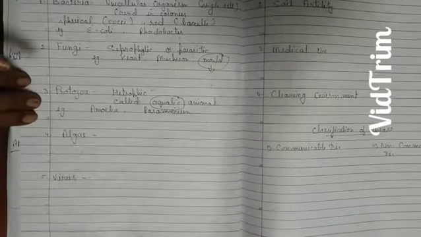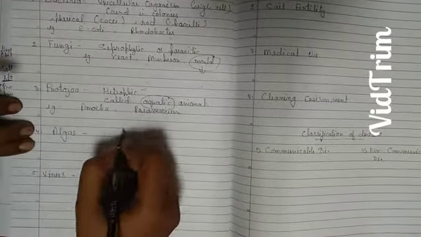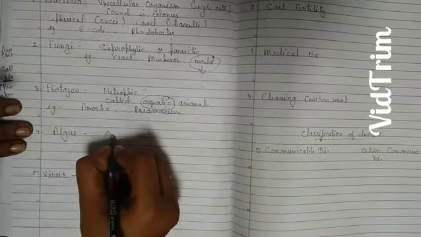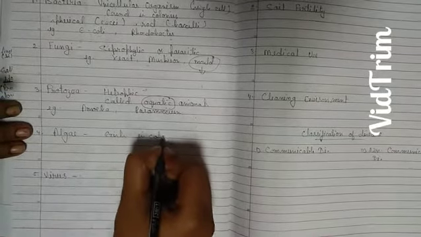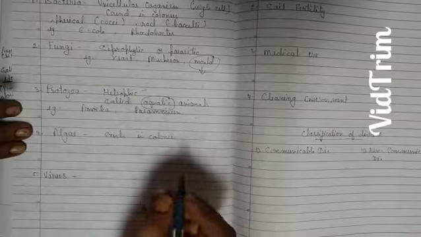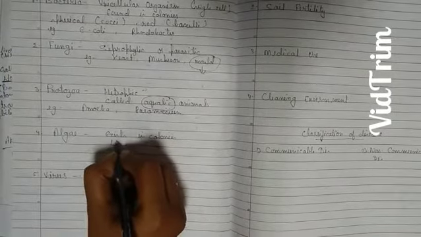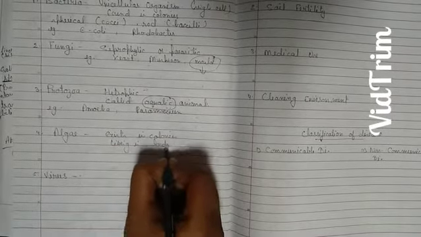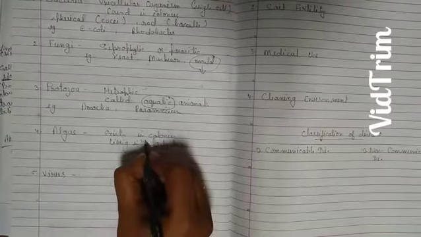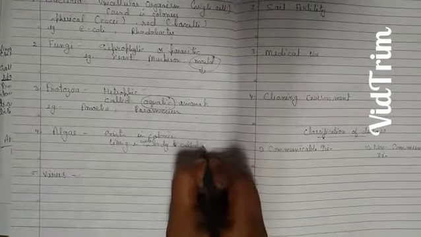Now fourth one is your algae. Algae also exist in colonies like bacteria. It is all living in water bodies, so it's called aquatic.